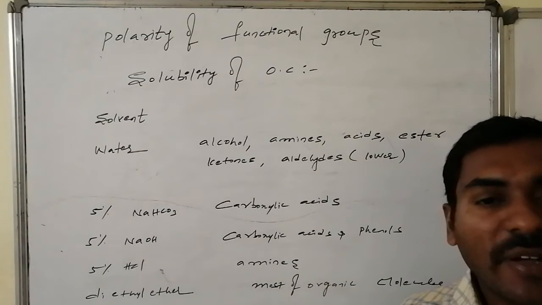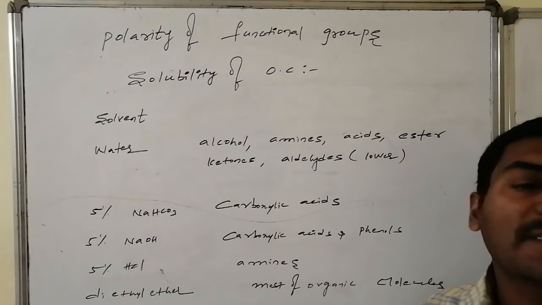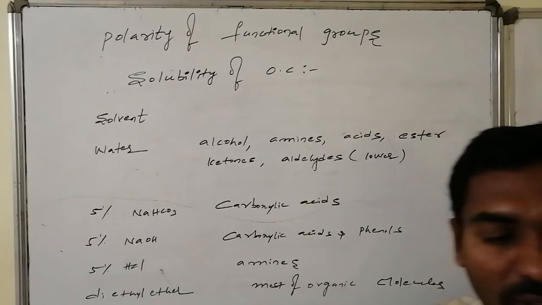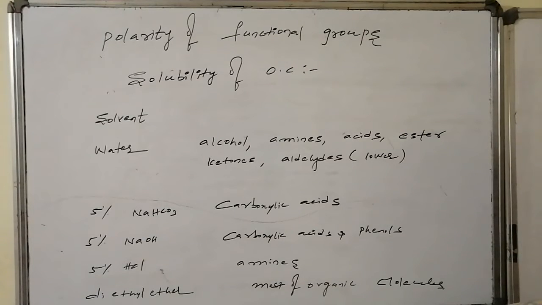Whereas if I use 5% sodium bicarbonate, which is a mild base, strong acids like carboxylic acids are generally dissolved in that. And in 5% sodium hydroxide, which is a strong base, weak acids like phenols along with carboxylic acids get dissolved. In 5% HCl solution, that is acidic in nature, basic components like amines get dissolved. And in diethyl ether, almost all varieties of organic compounds are generally dissolved, from minimum extent to maximum extent. Let us go for the detailed view related to the solubility.